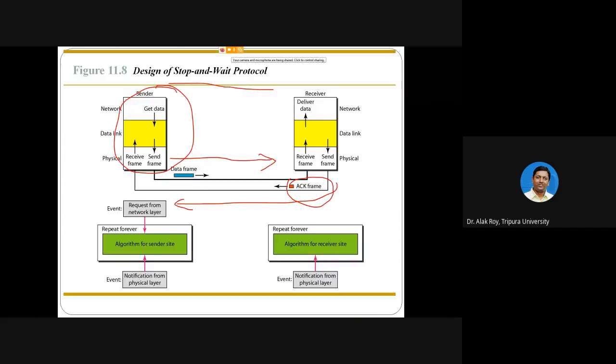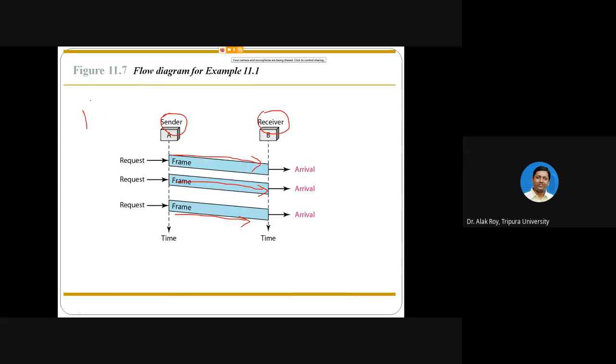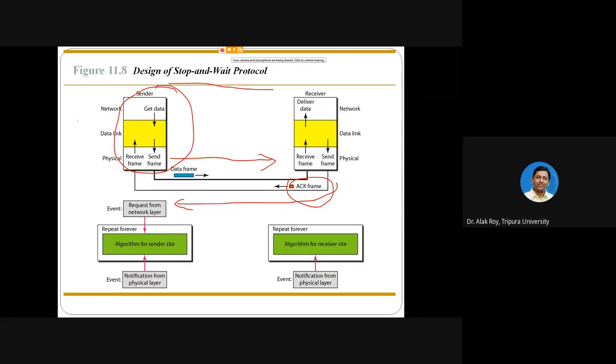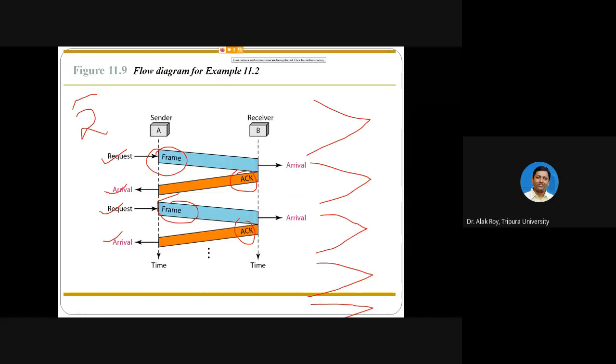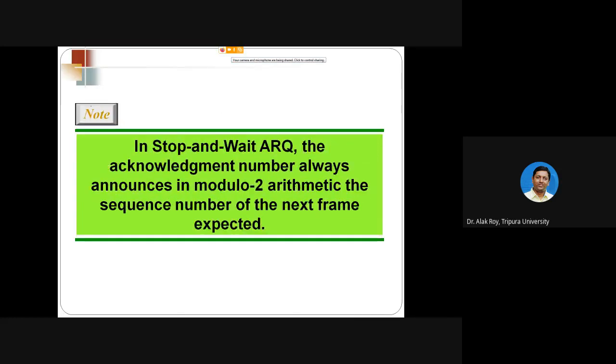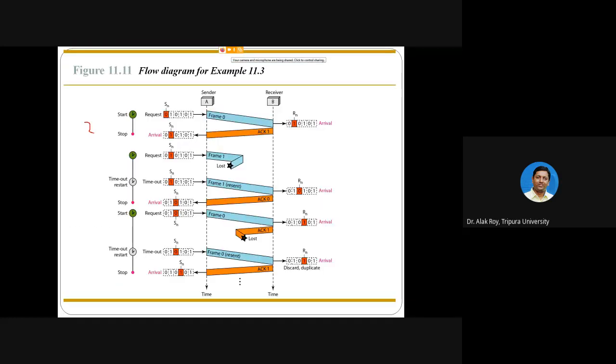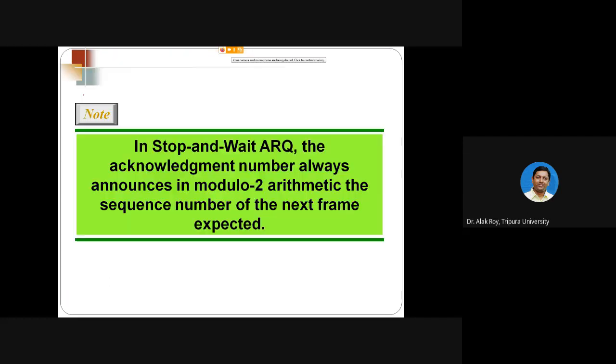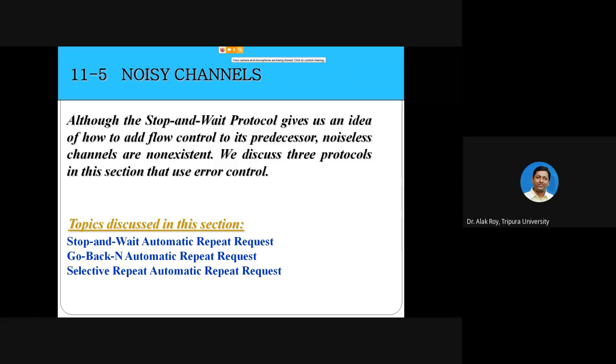So that is category 1, that is category 2, and the third category is for noisy channel.